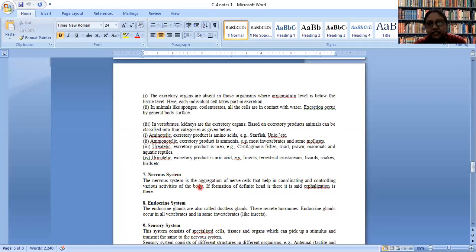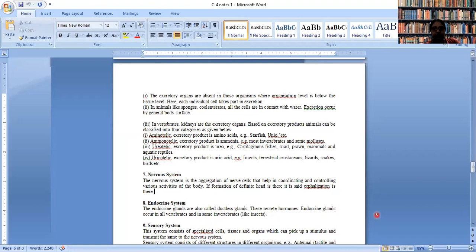In other cases, they can have nerve ganglion, which do not have a definite structure like a head, but they have a group of nerve cells that can be termed as nerve ganglion. Endocrine system is something which is very, very important, and it is present in higher animals. It is not present in case of lower animals.